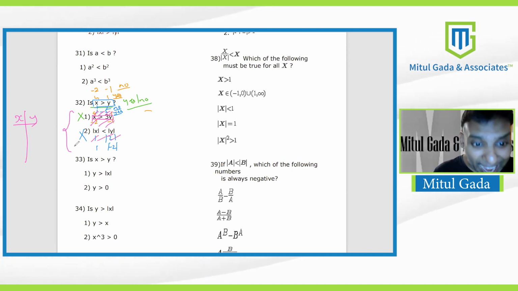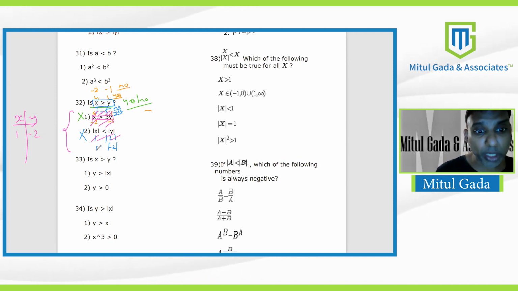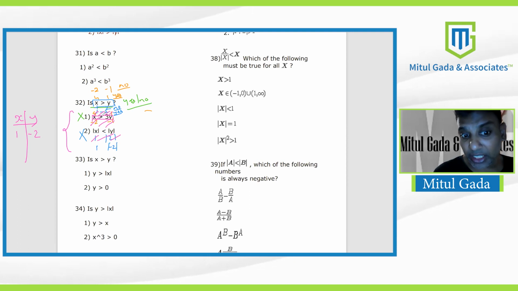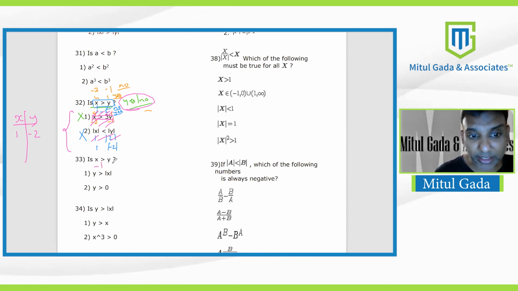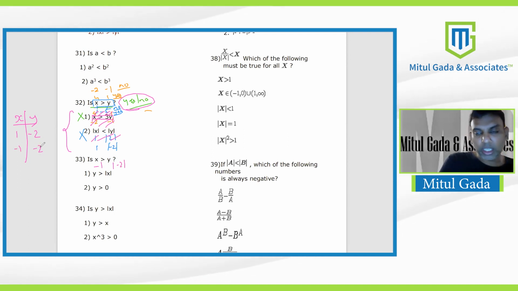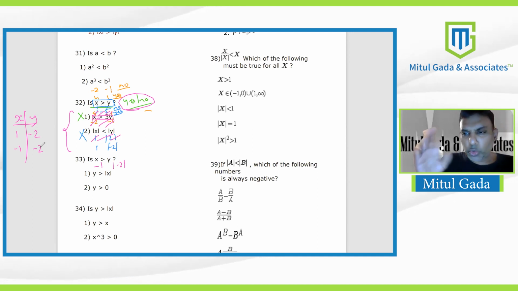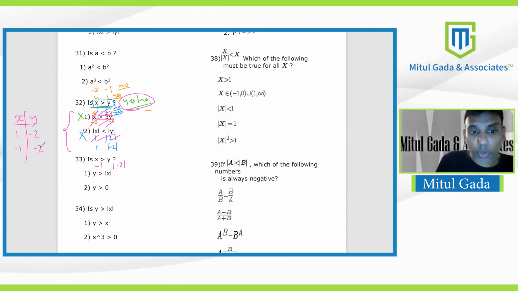But after combining, I can take 1 and minus 2, because 1 and minus 2, which fits in the second statement, also fits in the first statement. 1 is greater than 3 into minus 2, which is minus 6. Yes, 1 is greater than minus 6, so it qualifies. When I say yes, it fits, it is not the yes-no of the question, it's just that it qualifies. So after combining, I can take 1 minus 2 or even minus 1 minus 2. By 1 minus 2, I mean similar values like 2 minus 3, 3 minus 4, and so on. By minus 1 minus 2, I mean similar values like minus 2 minus 3 or minus 4 minus 6.